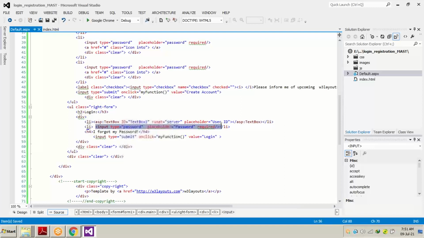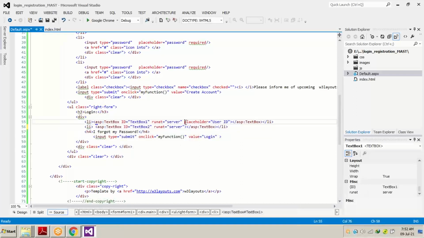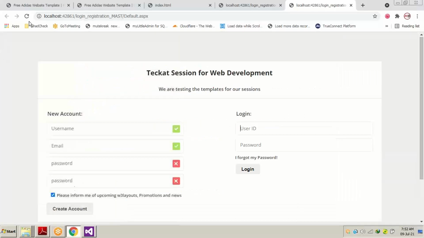From here to here, we are not going to do anything with the label tag. Only the input tag we have to change from HTML to text box. And the placeholder is not written inside it, so we have to write the placeholder also. The placeholder will be password. Okay, so these two controls we have just changed from HTML to ASP.NET ASPX control.